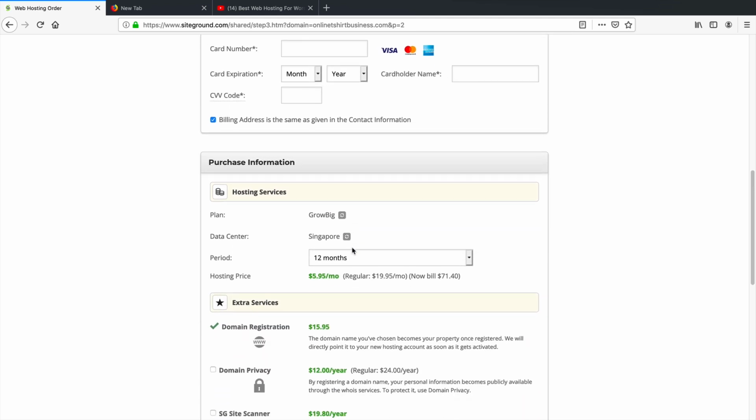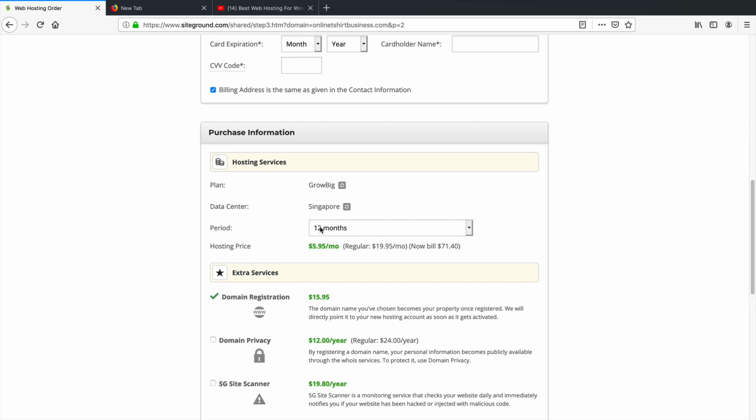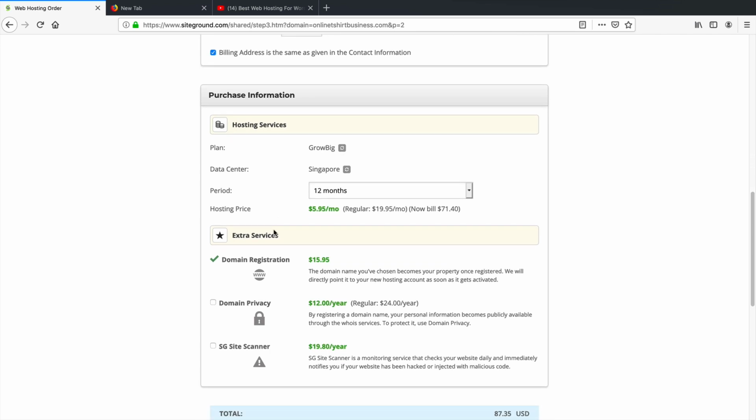And then let's scroll down right here and talk about the plans. So right here, it's going to basically put the closest data center to you. Currently I'm in Bangkok, so I'm visiting Bangkok, and right now it's recommending Singapore. However, if you are from the United States, like myself, it's probably going to recommend Arizona. So here's the period. I always recommend 12 months because with 12 months, you actually get a very large discount. And remember, it's a 30-day money back guarantee, so you can always get your money back if it doesn't work.